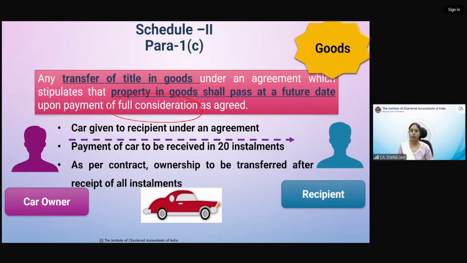Now let us take the example. You will understand this clause. You have given a car to a person on the basis of installments or EMIs. 20 installments are there and you have to make the payment. So ownership is not yet transferred. आपके goods नहीं हुए हैं, आपको goods मिल गए, आप उन्हें use कर रहे हो. You have got the possession of the goods. But when will ownership be transferred? When all the 20 installments have been paid. आपका contract क्या है कि ownership तभी transfer होगी जब आपने सारी installments pay कर दी हैं. This type of contract is also supply of goods. This falls in para 1C.